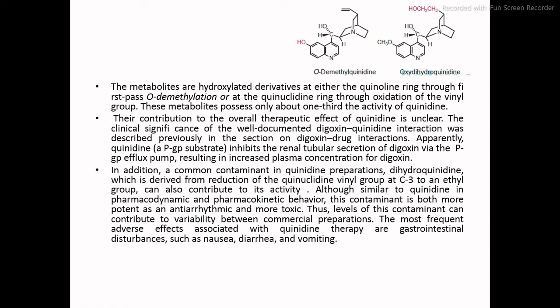Thus, the level of contaminant can contribute to variability between commercial preparations. The most frequent adverse effects are gastrointestinal disturbances such as nausea, diarrhea, and vomiting.